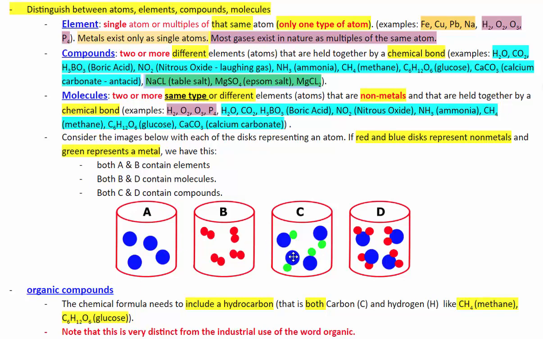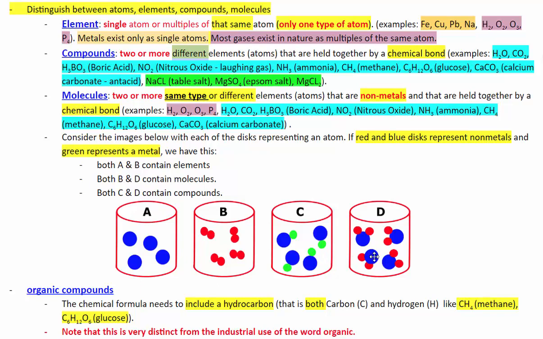C is not an element because we have two different atoms in here. So whenever we have more than one type of atom, it is not an element anymore. Same with D. Now let's make the check for a compound. Neither A or B are compounds since they don't include different elements.